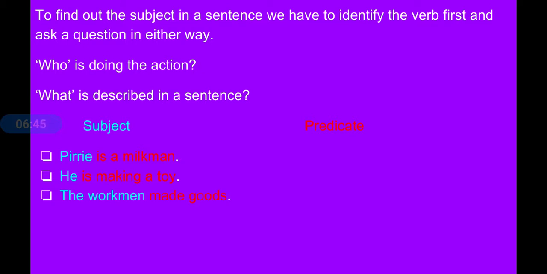The workman made goods. Here some action is being described. Verb is made. Who is making or who made goods? The workman. The workman will be the subject. Florence Nightingale is called Lady with the Lamp. So what is the verb here? Is. Who is called the Lady with the Lamp? Florence Nightingale. So Florence Nightingale is the subject. This is the way to identify subject and predicate.